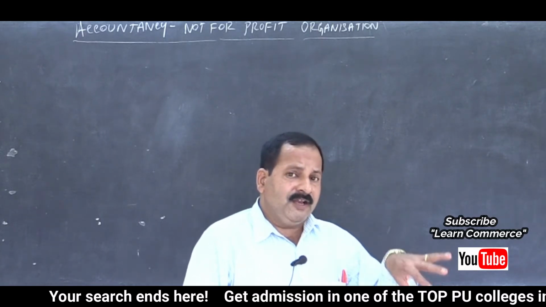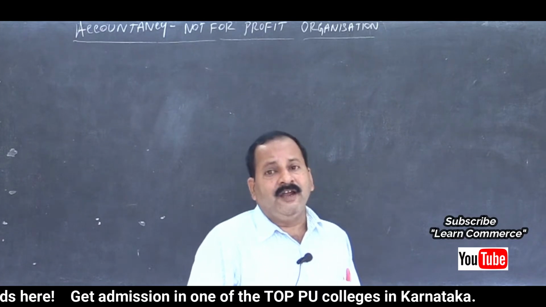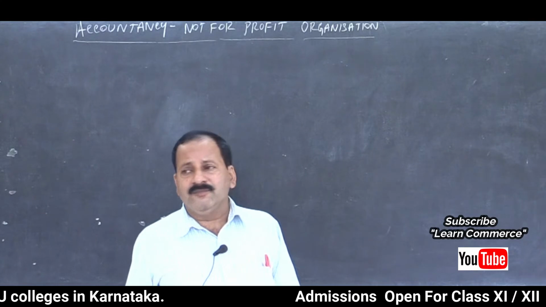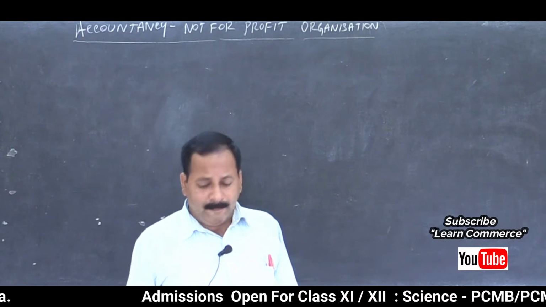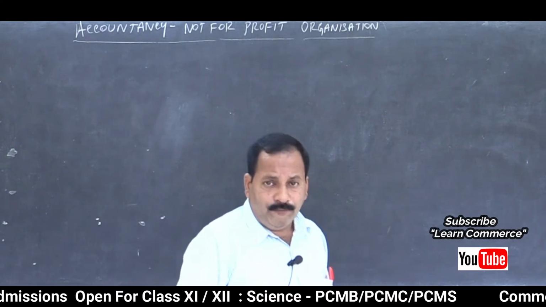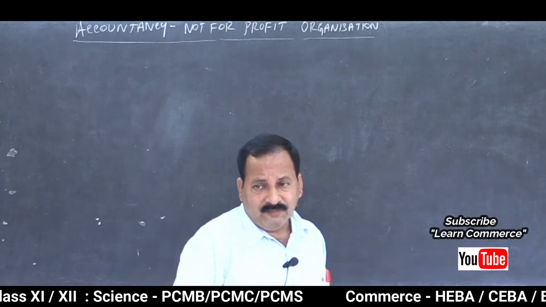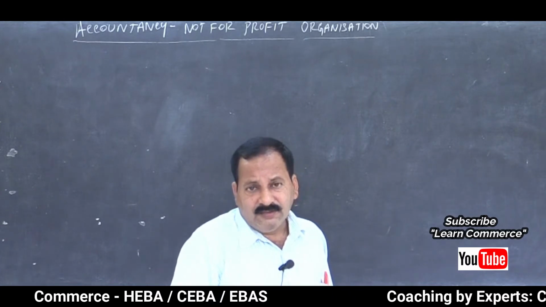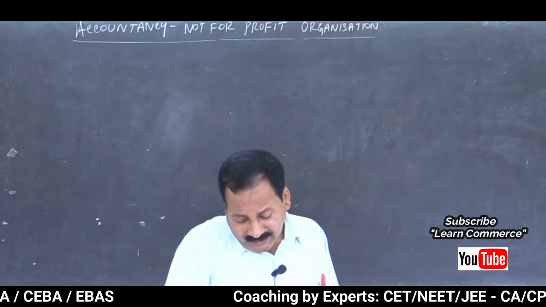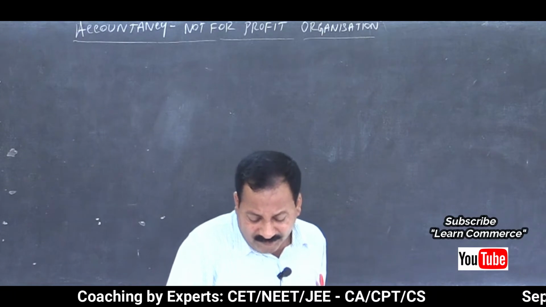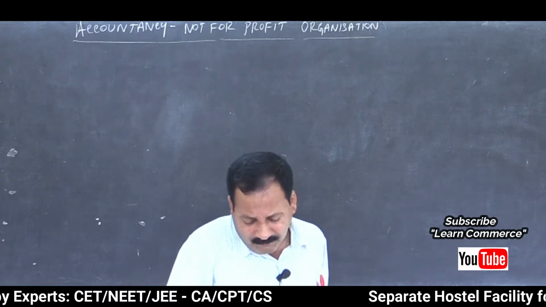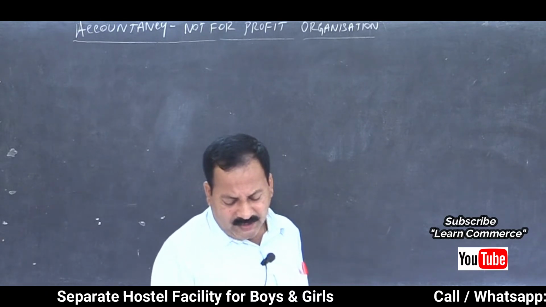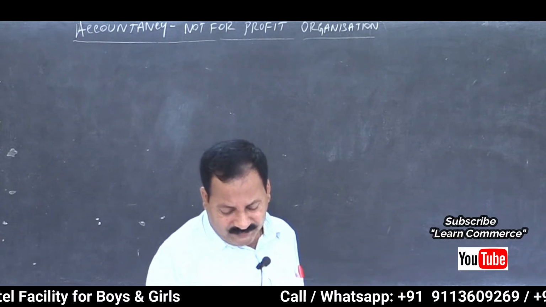I told you, in an education institution, if there is a small canteen and outsiders come, or the people inside that school education institution, they eat food and they pay money, that is a small business for a not-for-profit organization, and it is called incidental trading activity. So here income from refreshments is an income. Then by expenses, last year and current year separately given, so no headache for us.